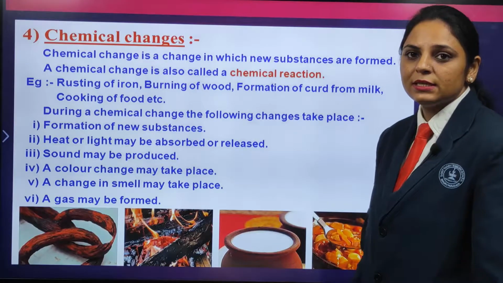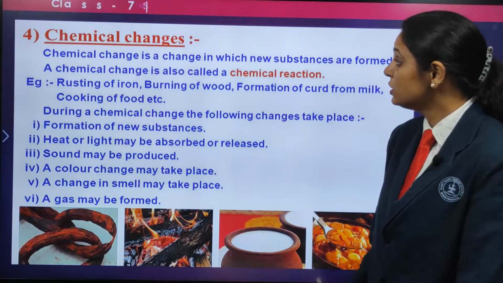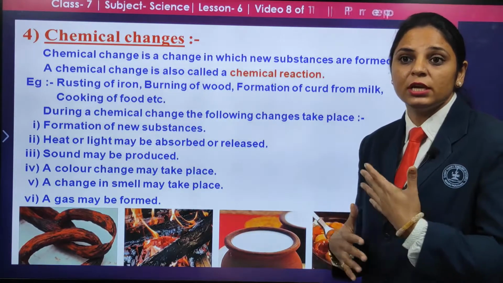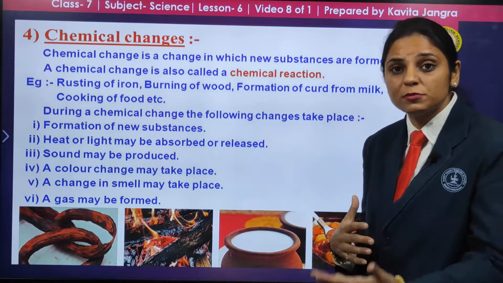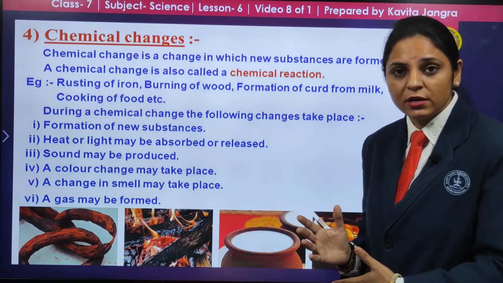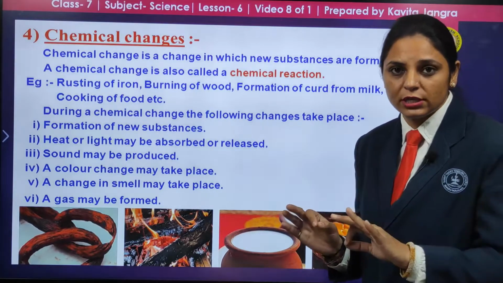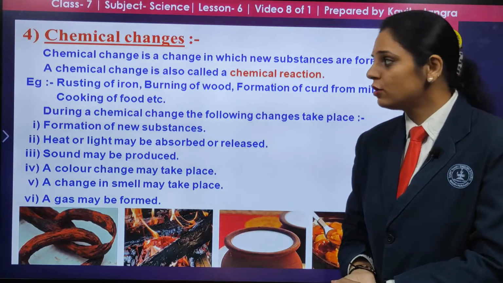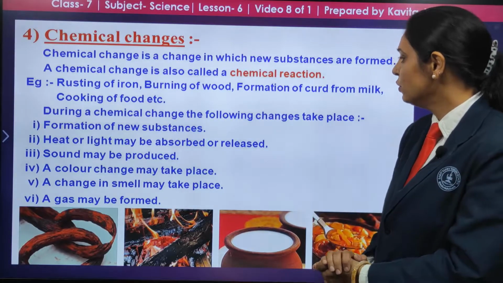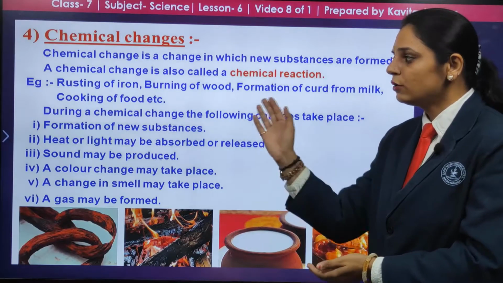Now what is next? Chemical changes. A chemical change is a change in the chemical structure. The chemical composition has changed, a new substance is formed, and when this change occurs, it is not reversed, it is an irreversible change. What can we consider? Rusting of iron, burning of wood, formation of curd from milk, and cooking of food.